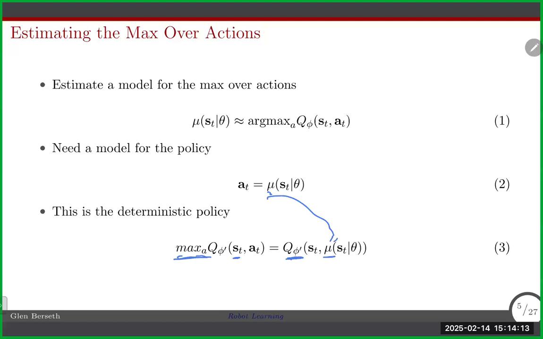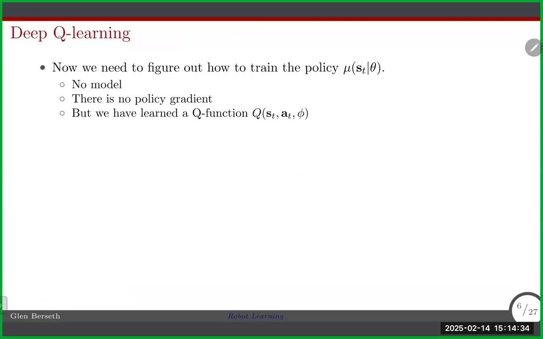It's kind of like, now we'll embed another model here. And this is at least nice because it starts to give us the hint about what we can do. It's like maybe to train that model, we can just start computing gradients from this Q function and how to change that mu on the right to be the thing that maximizes Q values for the actions that it produces. And that's basically exactly what we're going to do here. So now we just need to figure out how to train this.